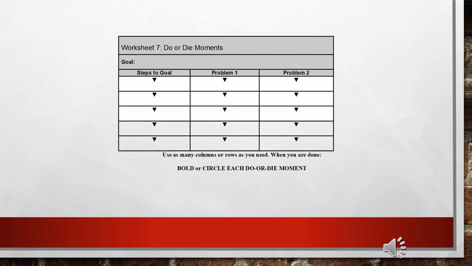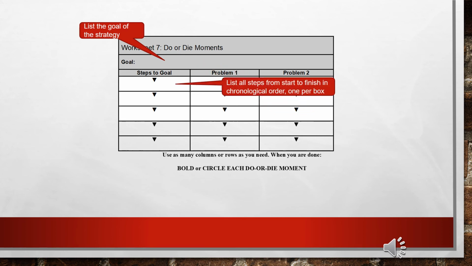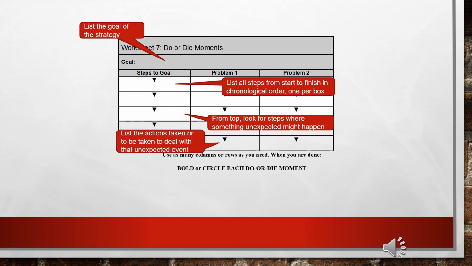There's a total of 8 instructions for Worksheet 7. First, list the goal of the strategy. Next, list all the steps for the strategy from start to finish in chronological order, 1 per box. Next, from the top, look for steps where something unexpected might happen. Next, list the actions taken or to be taken to deal with that unexpected event.